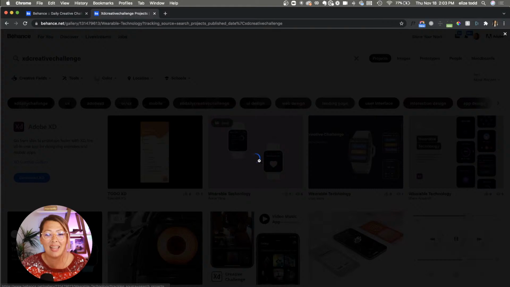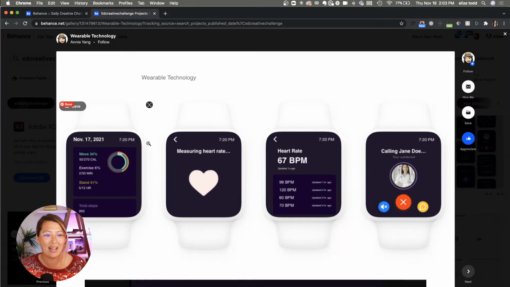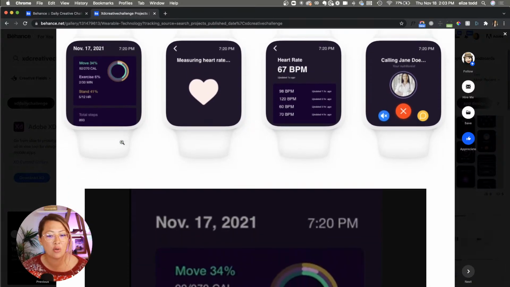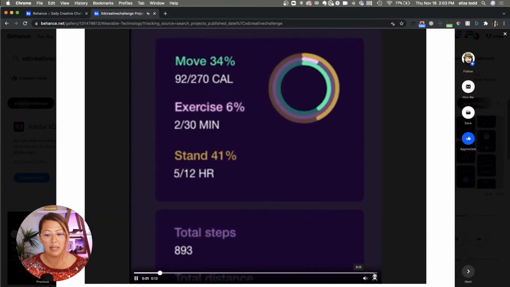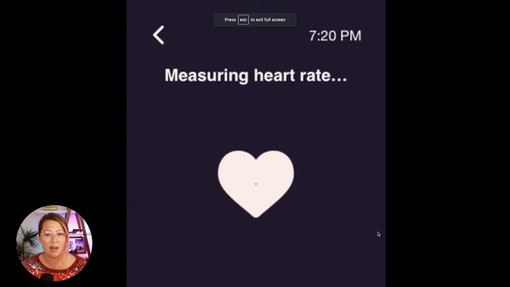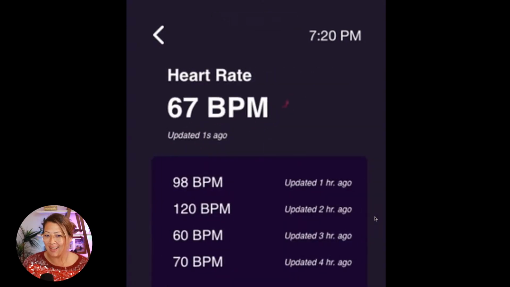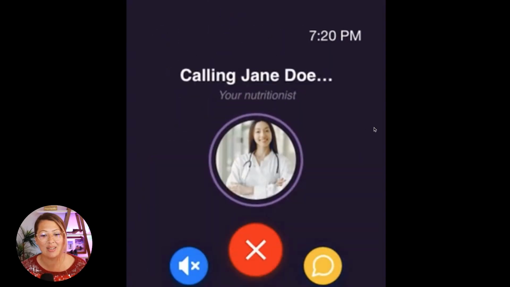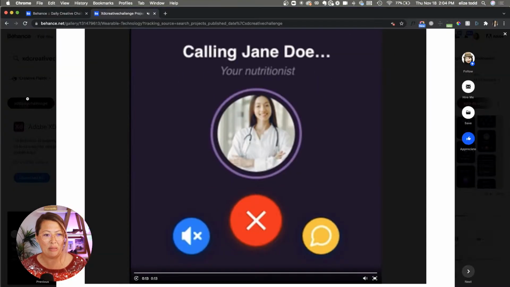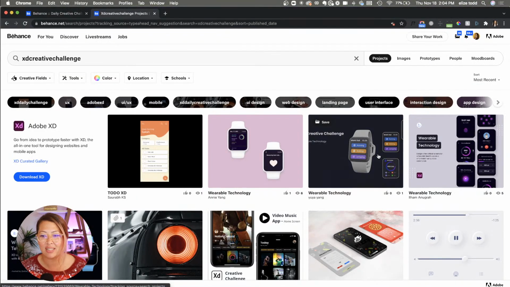Oh my, Annie Yang. I love that you put your design in an actual watch. How cute. If you're in the chat, Annie, or if you're even in Discord, why don't you let us know how you did that, how you put it in there? Because I know tons of other designers are gonna wanna probably mimic this, be able to put their designs in the actual device. So did you use a template? Did you create it yourself? Oh, we got a video here as well. Oh, we've got some animations. Did you use a Lottie? Oh, is that another Lottie? If you guys missed Lottie's, that was another session that we did. Maybe that was day 5 or 6 or something like that.